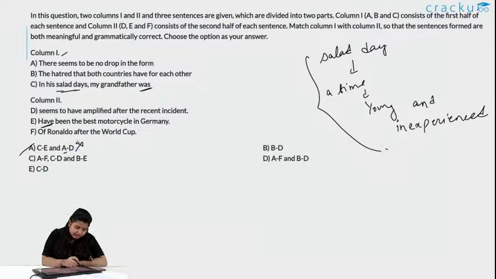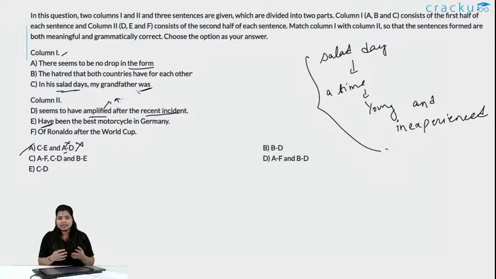Let us check AD again. There seems to be no drop in the form, seems to have amplified after the recent incident. Okay, here is talking about the form of something, here it is saying about amplified after the recent incident. So, obviously, AD is also wrong. The other is BD, the hatred that both countries have for each other seems to have amplified after the recent incident. What is amplified? It is to increase, that it is increased after the recent incident. So, yes, BD is correct.